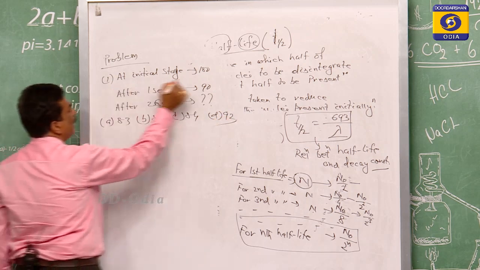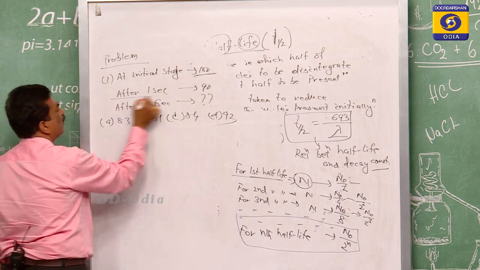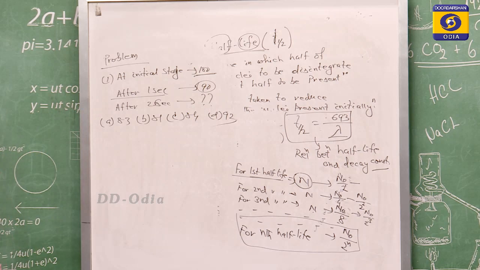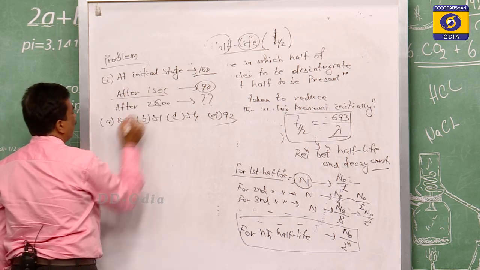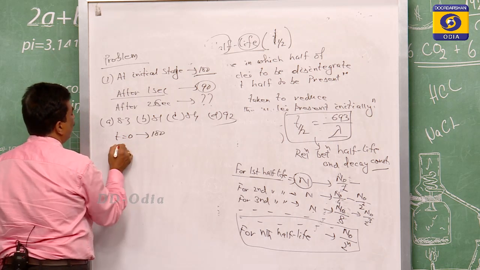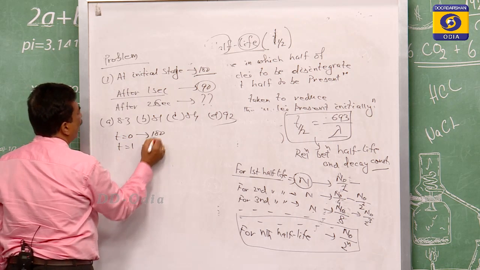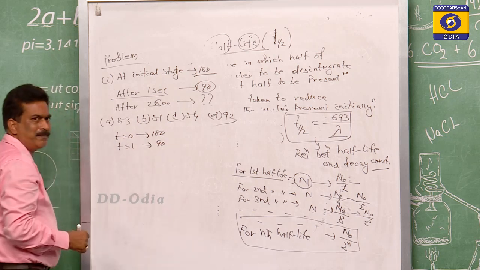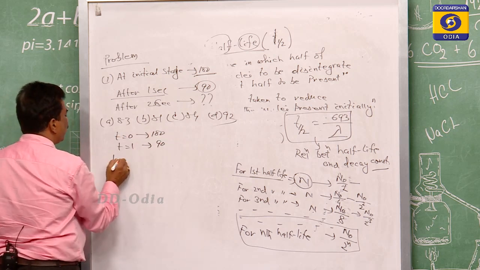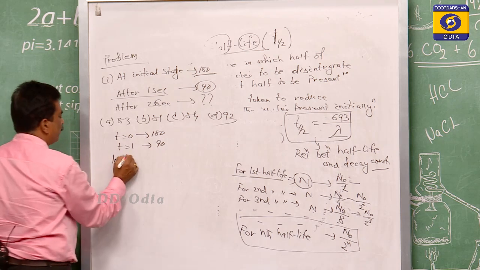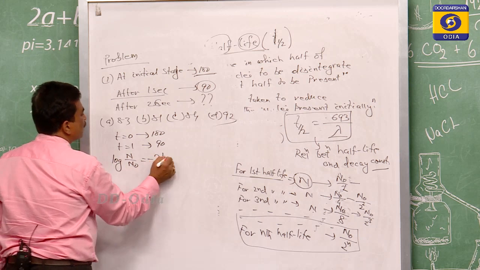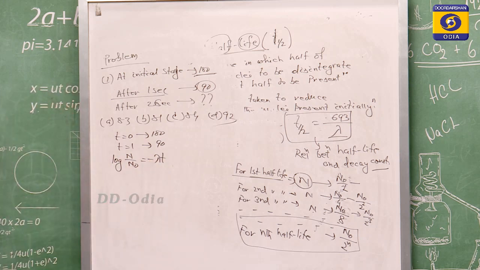So initially it has 100. After 1 second it becomes 90, meaning only 10 have disintegrated. So at time t equals 0, it was 100. At t equals 1, it becomes 90. So as the decay process is going on, you can say log of N by N0 is equal to minus lambda t, one of the expressions we have taken.